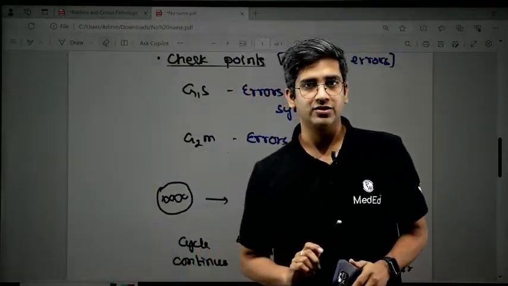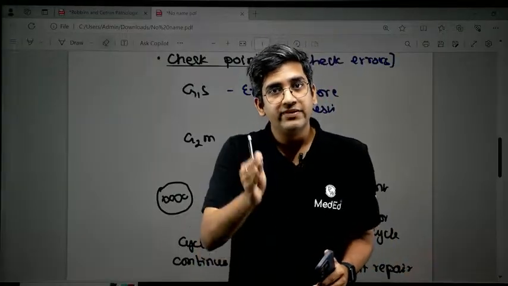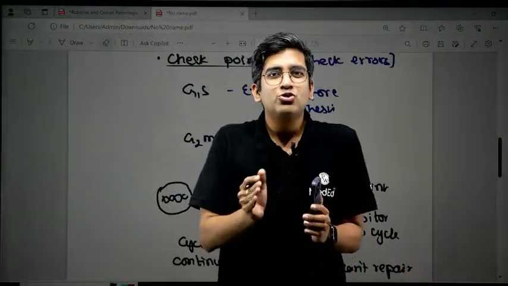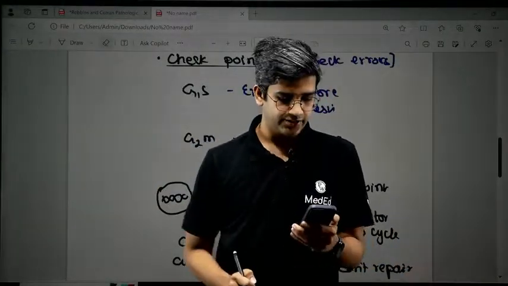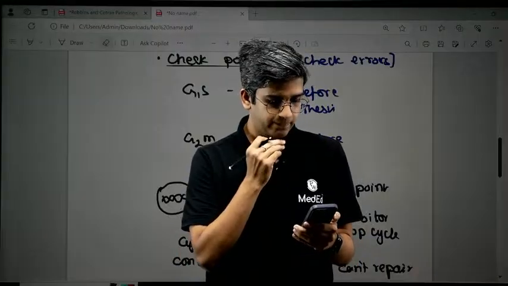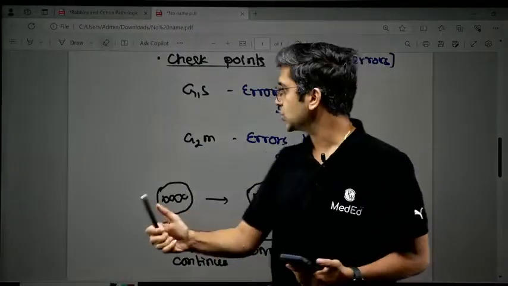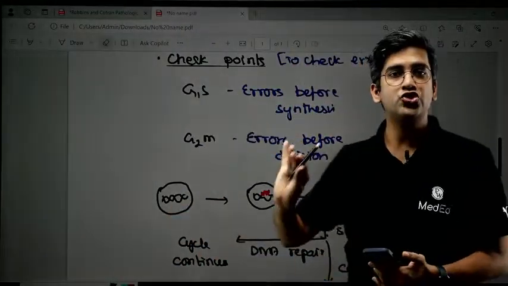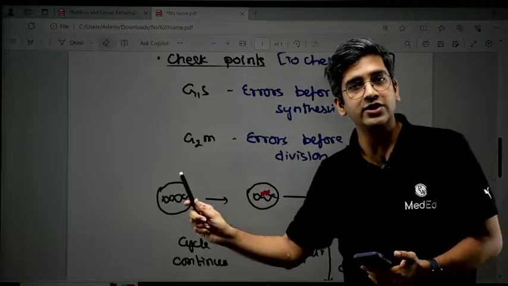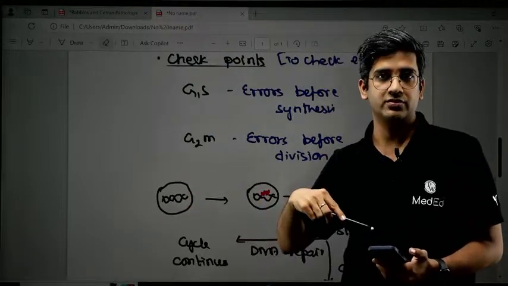Yes, I'll have it. So can I say before going to S phase, I have to stop the cell and look for errors. I have to look for errors. That's what happens in G1S. So G1S checks all the errors before synthesis.